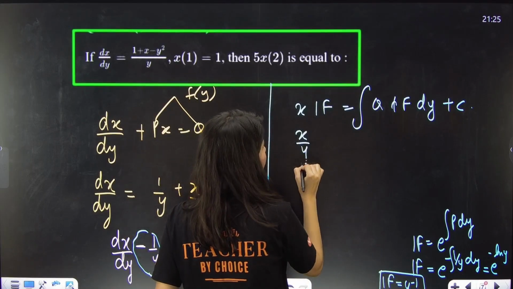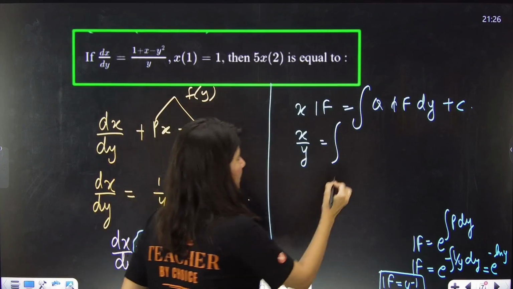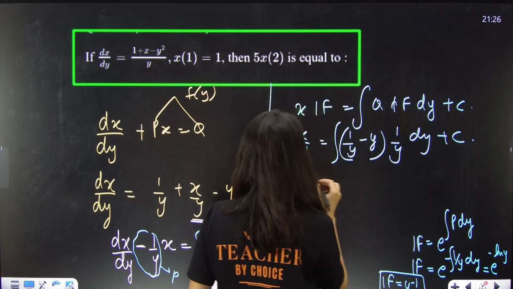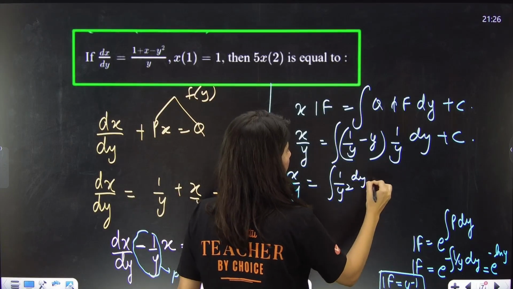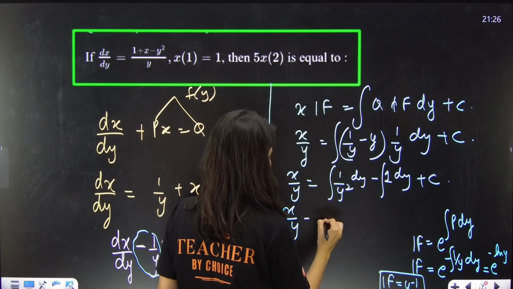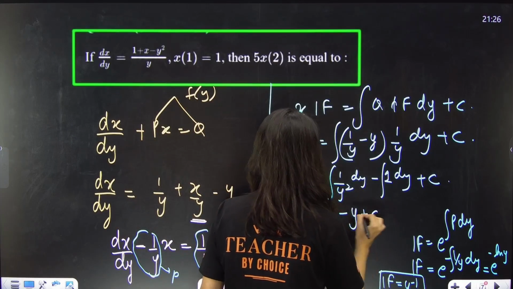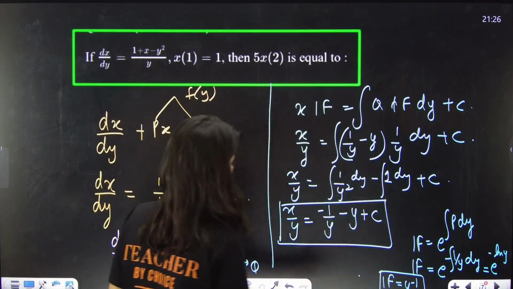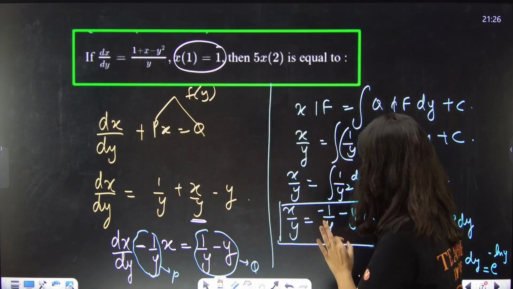So x by y, integral of q. This is your q, 1 by y minus y, and 1 by y is the integrating factor, dy plus c. Correct? x by y equals the integral of 1 by y square minus 1 dy, plus c. The integral of 1 by y square is what? Minus 1 by y minus y plus c. This is your thing. Okay. Now, what they are saying is that x of 1 equals 1. What do they mean? That 1 comma 1 will satisfy this.